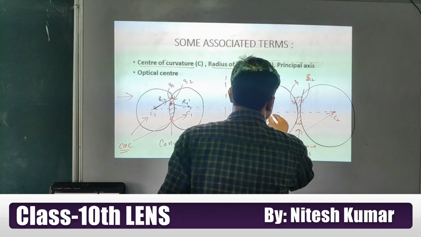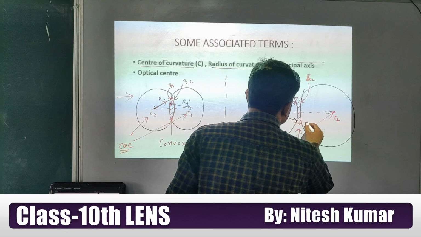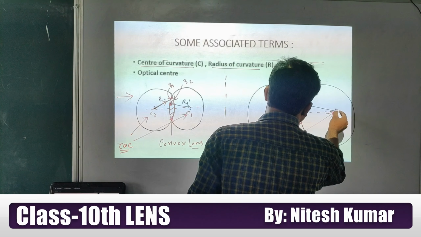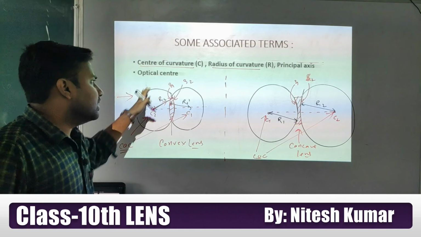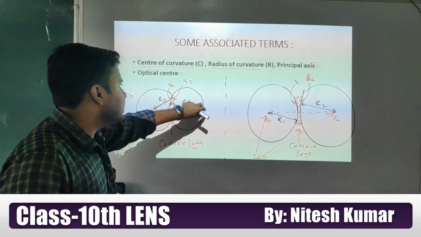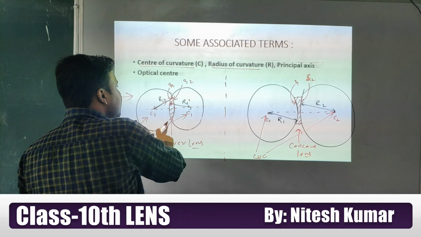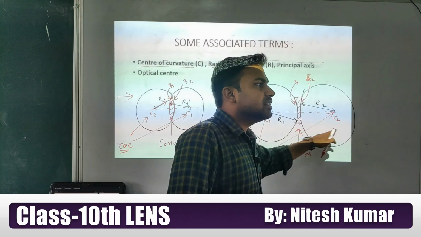Similarly here, this distance is the R1 radius, the radius of the first sphere, and here it's R2. Now you understand, in this convex lens, this one is the first sphere and this one is the second sphere. And here too, this one is the first sphere and this one is the second sphere.